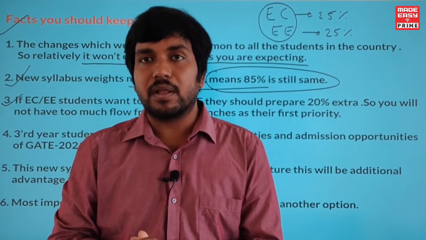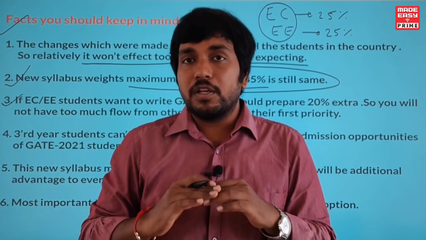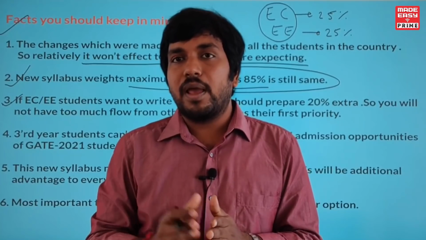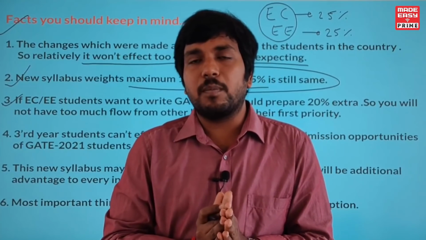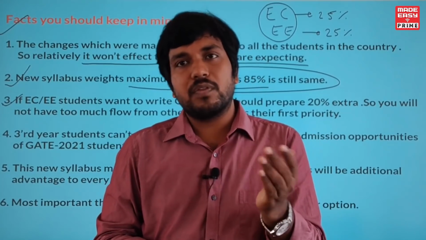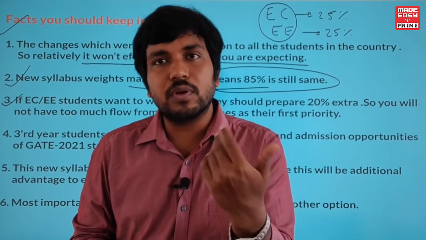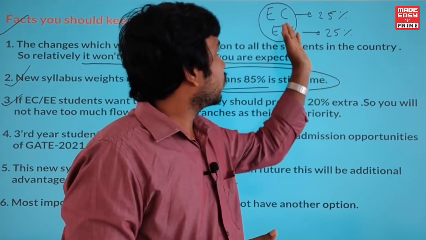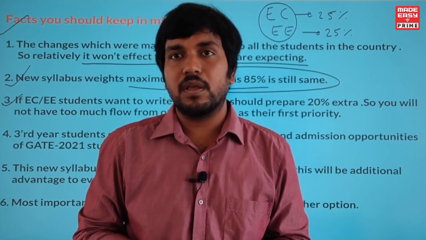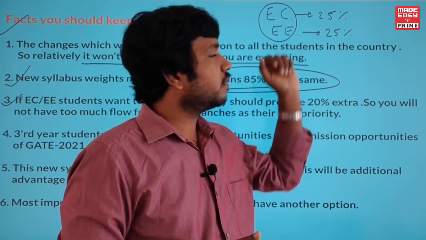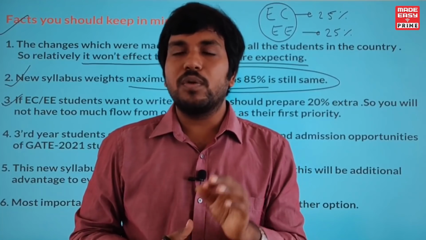Definitely they will affect the rankers of around 500 to 1000. But the instrumentation students who are going to get ranks below 500, who have the capability to get a rank below 500, there will not be much effect on those particular people. That means if a student has the capability and capacity to get a rank below 100 earlier, now also he will get below 100 almost, because it's quite difficult for an ECE or electrical student, even a topper from electronics, if he comes and writes, he has to prepare this 25% extra and then write the instrumentation exam, correct? So that is the reason why you need not worry too much.